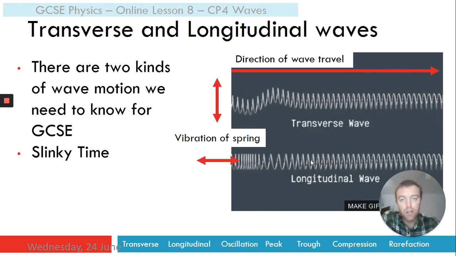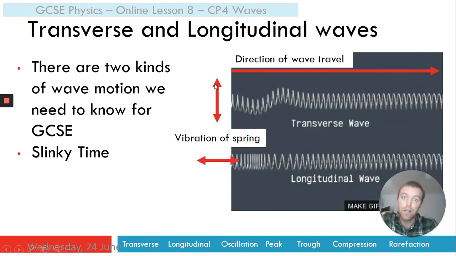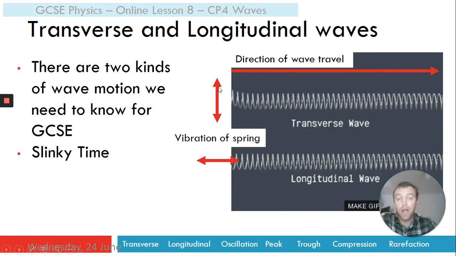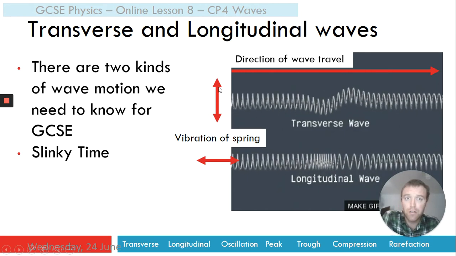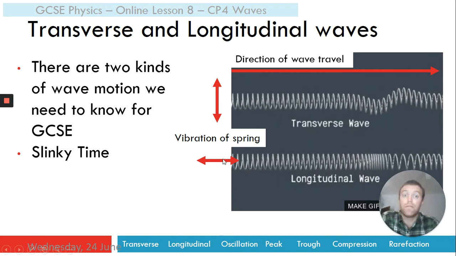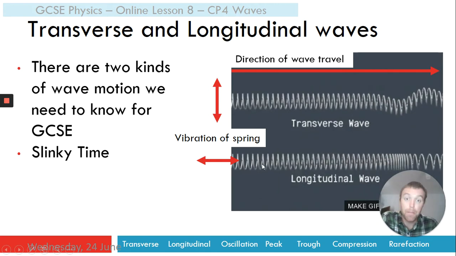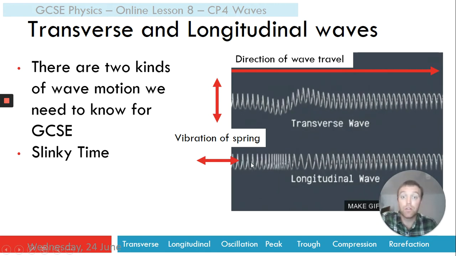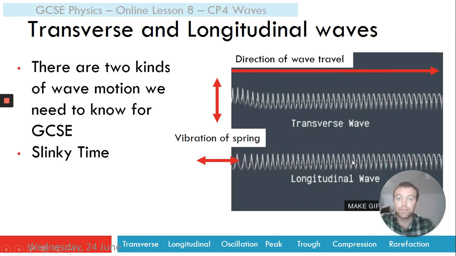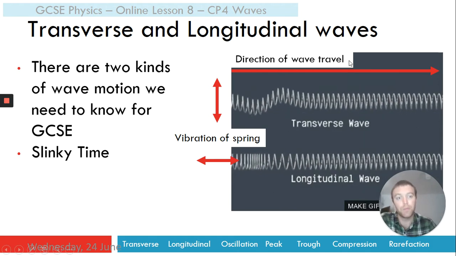In our transverse wave, the spring is vibrating like this. We could say at right angles to the direction of wave travel. In our longitudinal wave, however, the spring is vibrating parallel to the direction of wave travel. You may see propagation used instead of wave travel, but we can think of it just as the direction of wave travel.